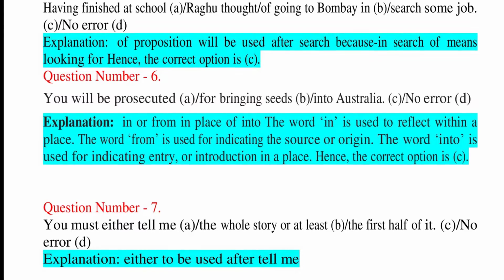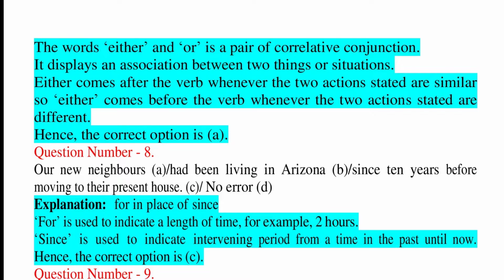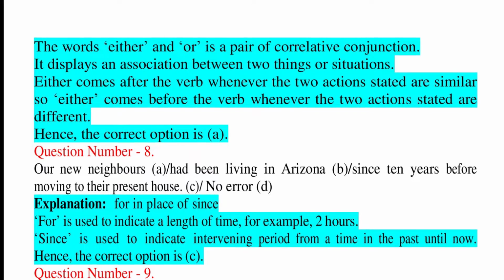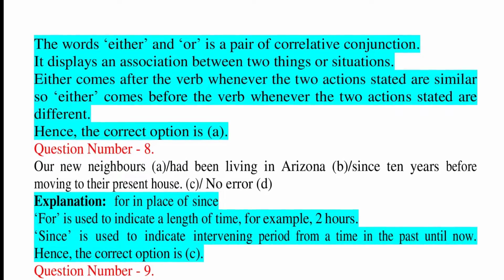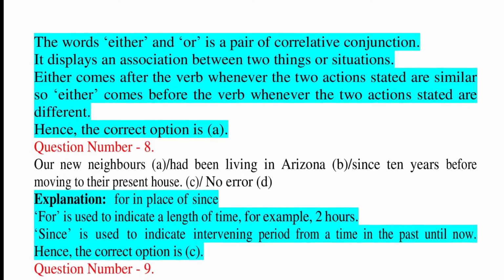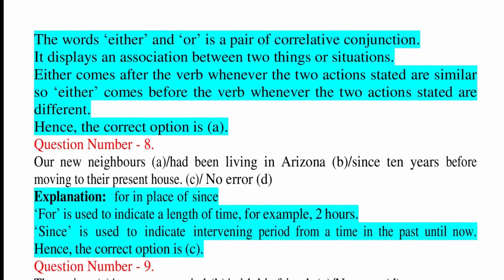Question number 7. You must either tell me the whole story or at least the first half of it. C. No error. D. Explanation: either to be used after tell me. The words either and or are a pair of correlative conjunctions. It displays an association between two things or situations. Either comes after the verb whenever the two actions stated are similar, so either comes before the verb whenever the two actions stated are different. Hence, the correct option is A.